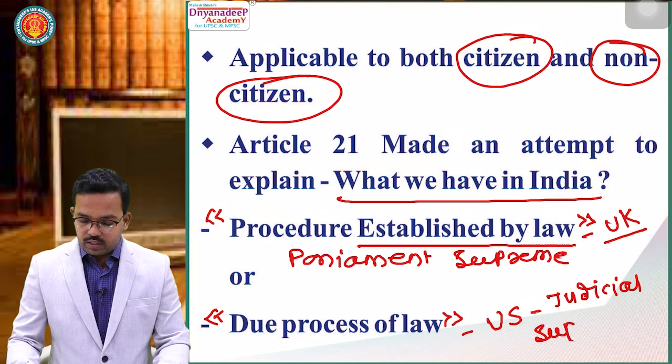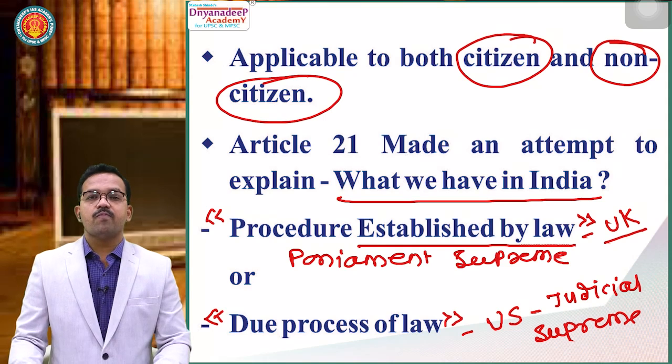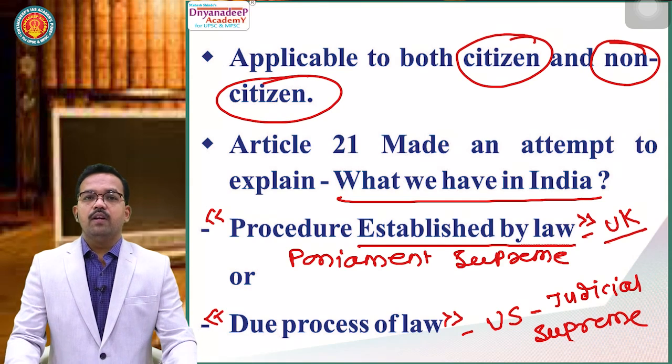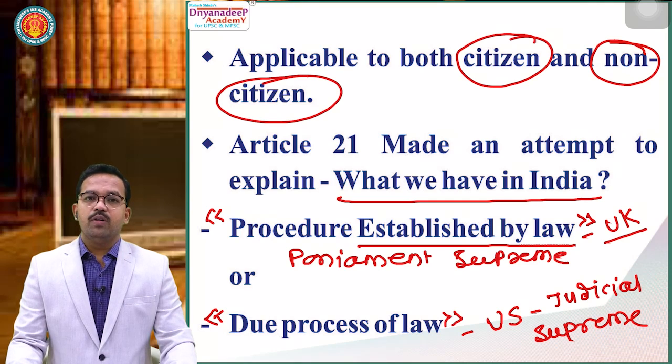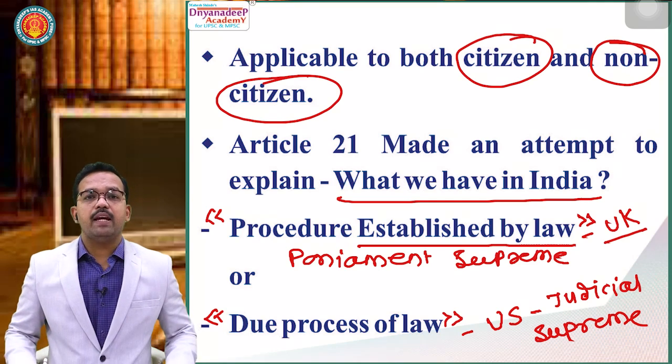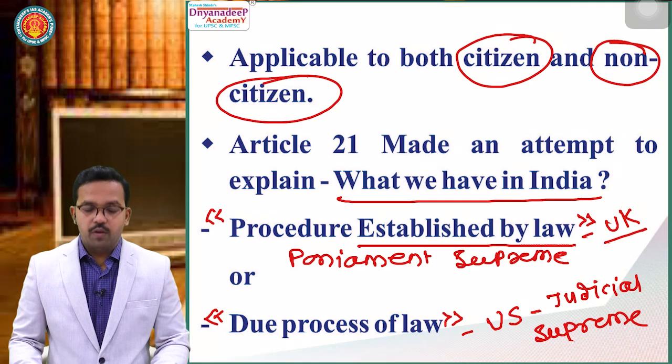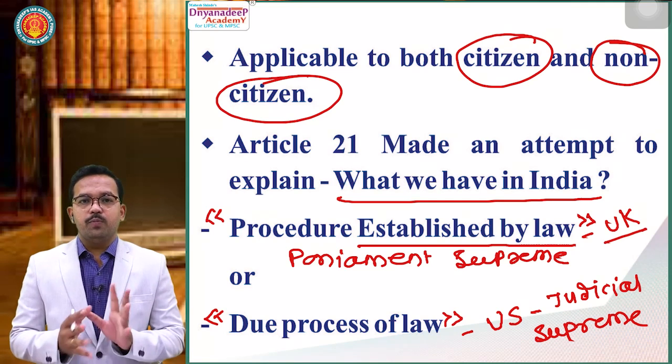It means what the judiciary says shall remain final. Clear? So this is the basic difference, and here we will make an attempt to explain what we have in India, whether we have procedure established by law or we have due process of law.